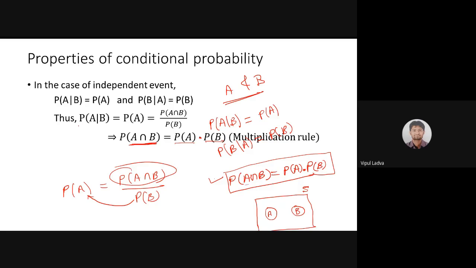Suppose, one example from your batch only: I am throwing a die and I am tossing a coin. Both these events are totally independent, right? It's totally possible that I am doing both those events. Throwing a die and getting 5 is event A. Tossing a coin and getting tail is event B. So getting tail in the toss and getting 5 in the die,